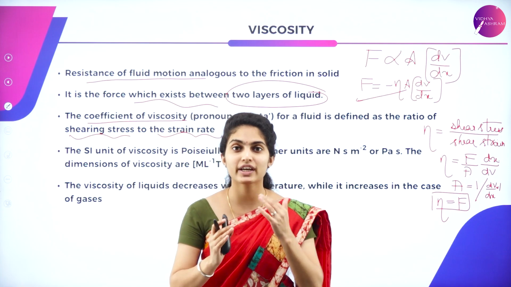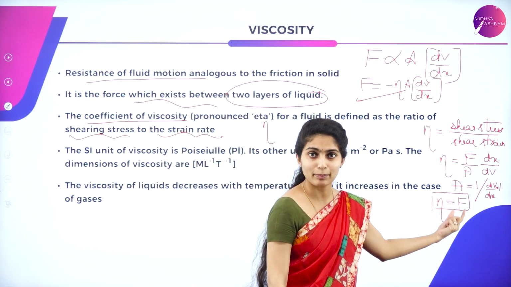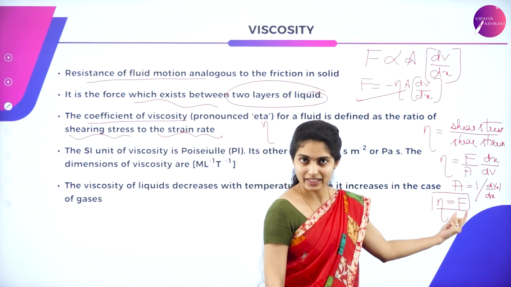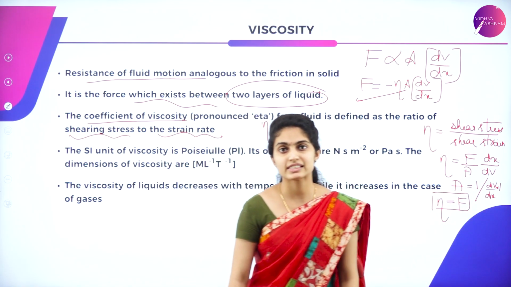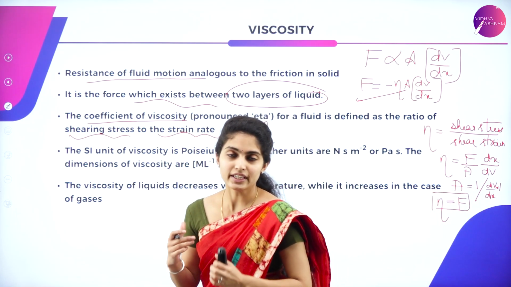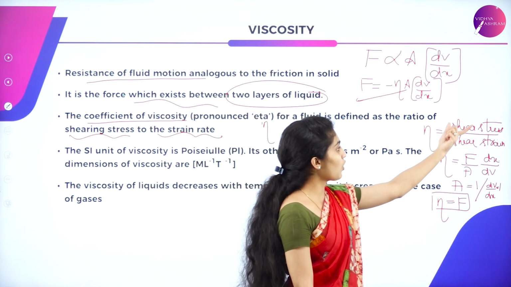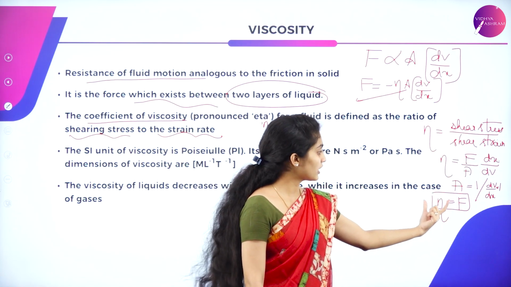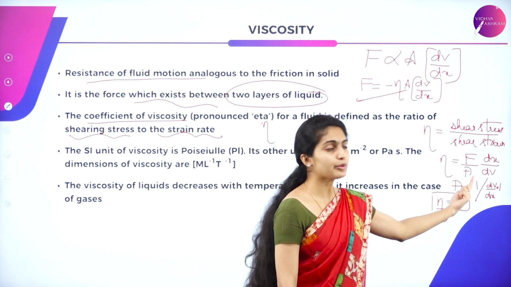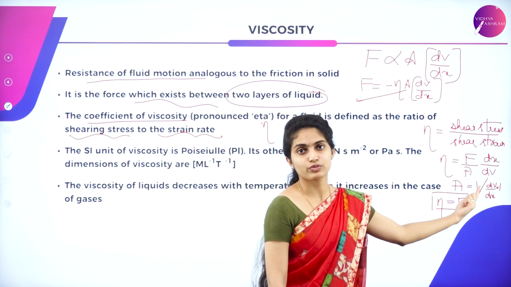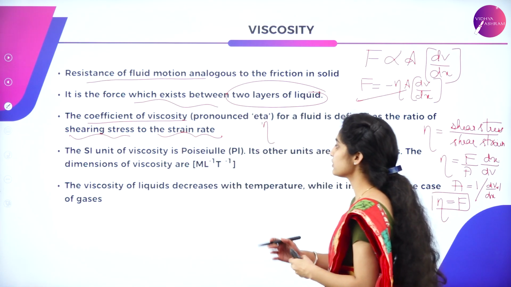So how can you define eta now? Eta is nothing but the tangential force applied on the liquid per unit area between the layers, having unit velocity gradient. You can use either the ratio of shear stress to shear strain, or you can use the equation in this form and say that it is the tangential force acting per unit area between the layers of the liquid having unit velocity gradient. So that is all about viscosity.